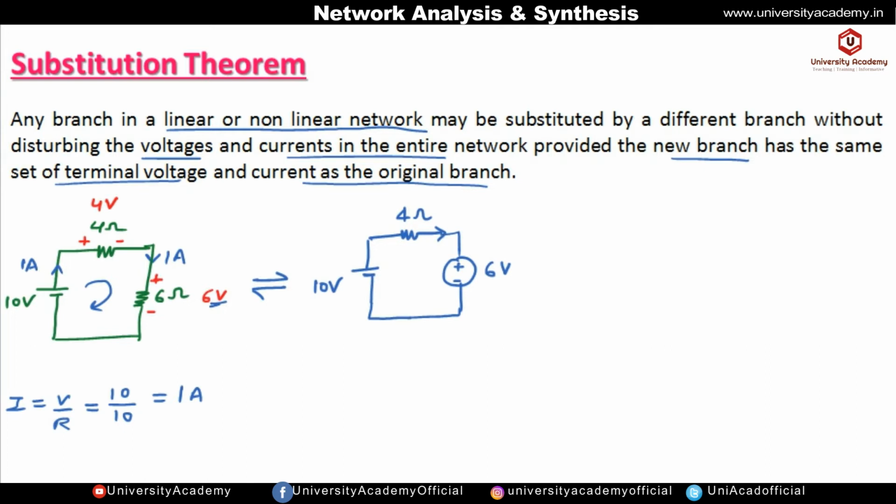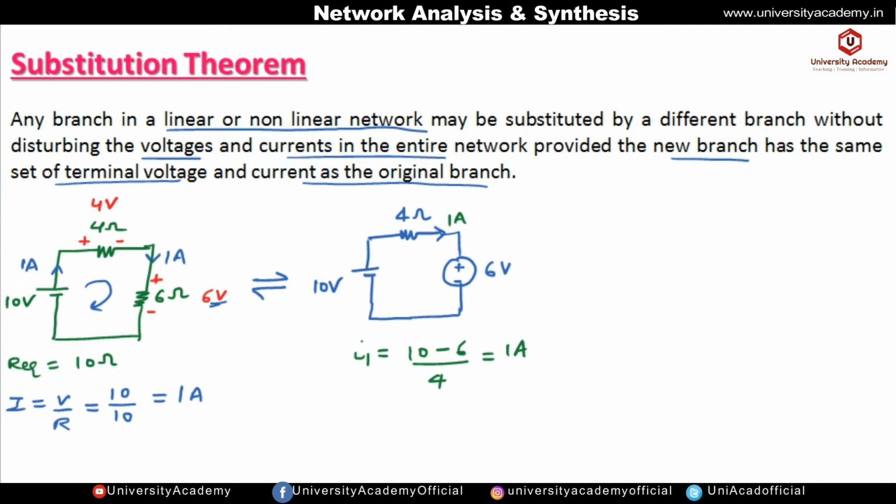Suppose I denote the current flowing in this circuit as I1. What is the value of I1? Current is flowing in this path, so high potential is 10 and it will be minus 6, divided by resistance 4, so this is 4 by 4, that is 1 ampere. It means the current value is the same. There is no change in current; the same current as in the original circuit we are getting. Now if we calculate the equivalent resistance in this circuit, the value of R equivalent we are getting is 4 ohm plus 6 ohm, that is 10 ohm.